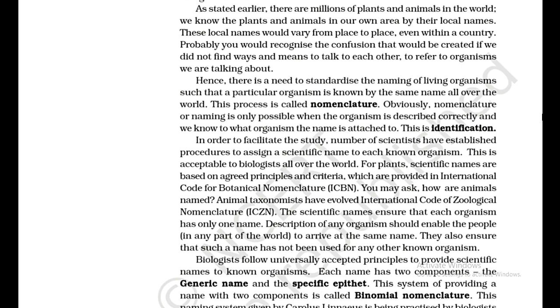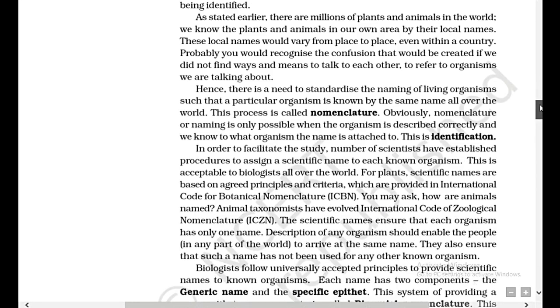For plants, scientific names are based on agreed principles and criteria, which are provided in the International Code for Botanical Nomenclature, ICBN. You may ask, how are animals named? Animal taxonomists have evolved the International Code of Zoological Nomenclature, ICZN.